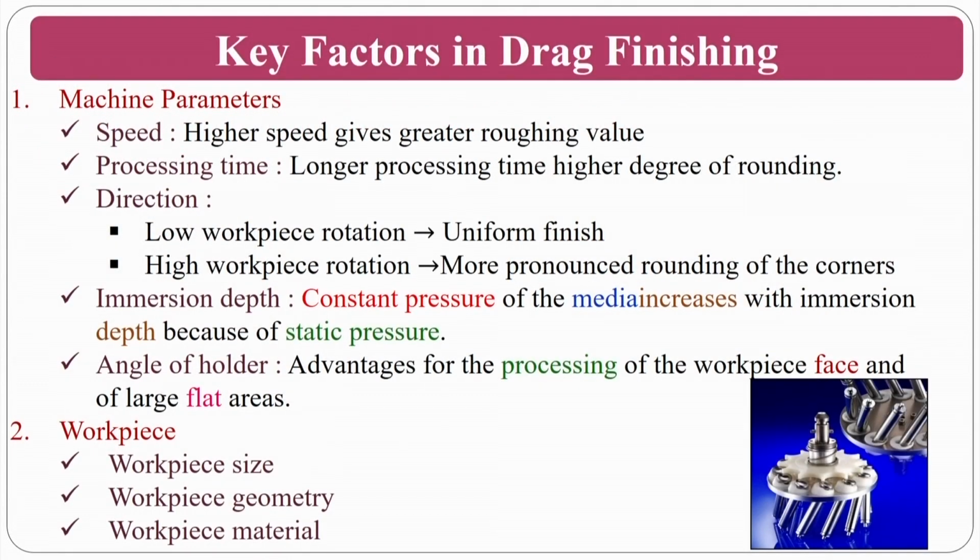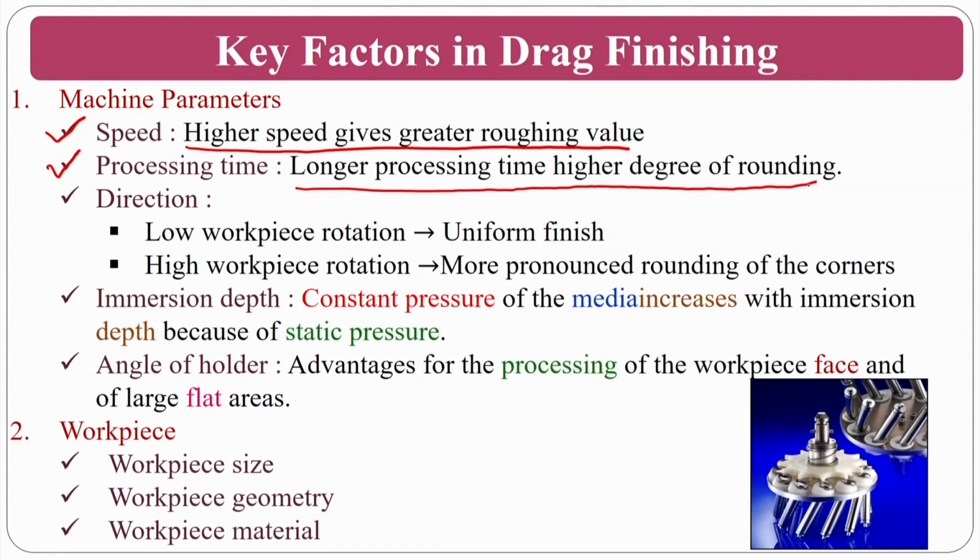The machine parameters, if you see, the first is speed. High speed gives a greater surface roughness value. That means if you are using a very high speed, normally surface roughness may be very high because the interaction force will be very high. At the same time, if the processing time is large, then a high degree of roundness will be there.